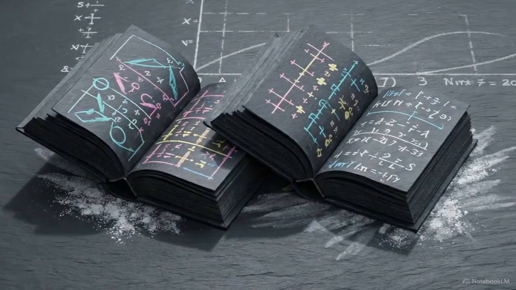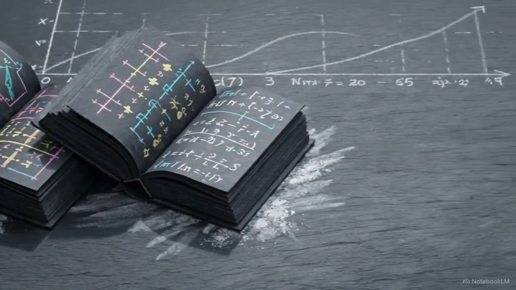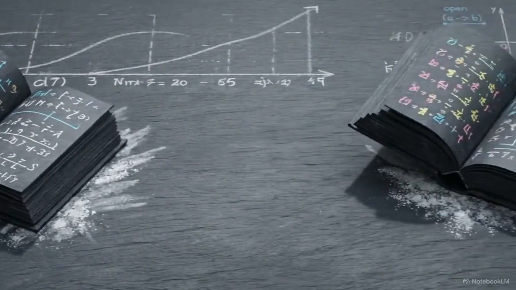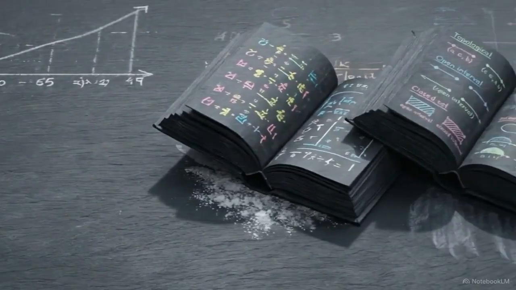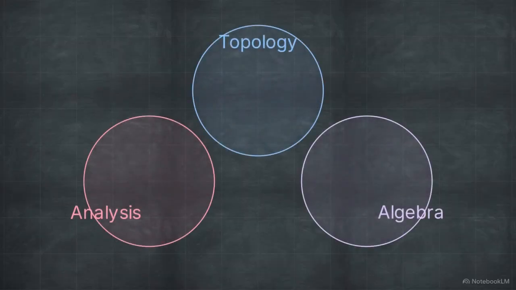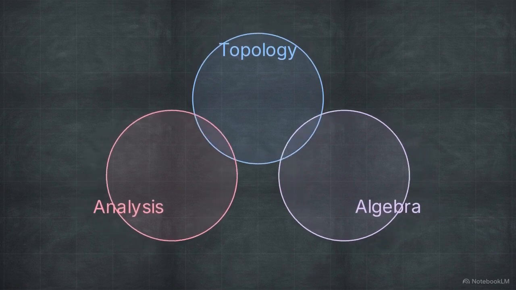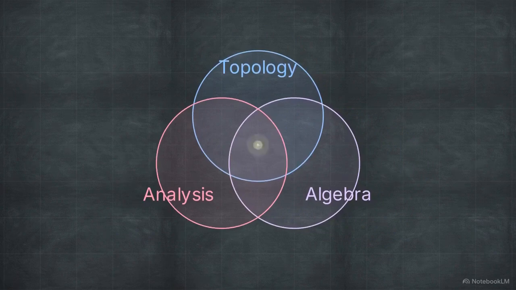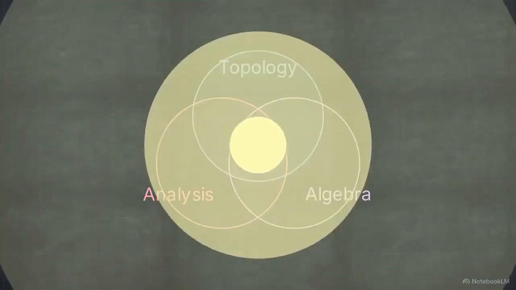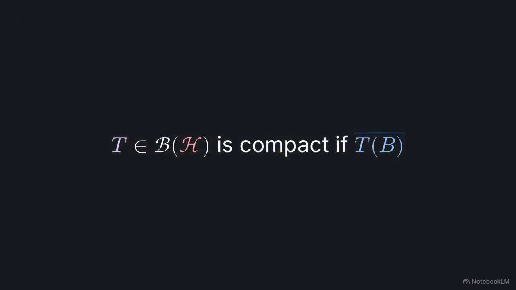While we study these texts individually, modern mathematics operates at the overlap. Topology, algebra, and analysis are interconnected. The most challenging exam questions operate at these intersections. Success requires shifting between these different frameworks within a single problem. You might be asked to prove the topological properties of a specific linear operator within an analytical space.